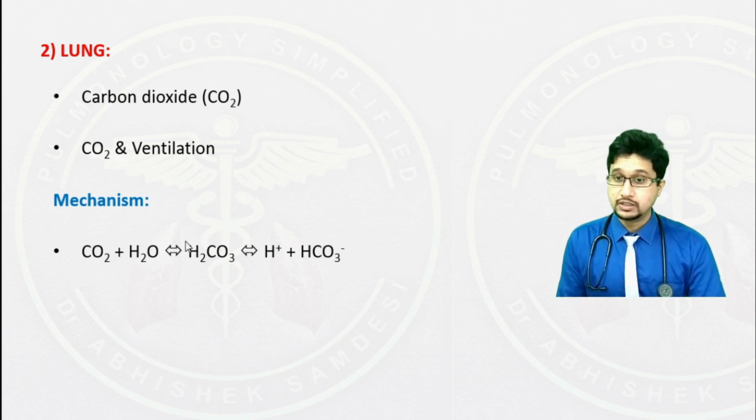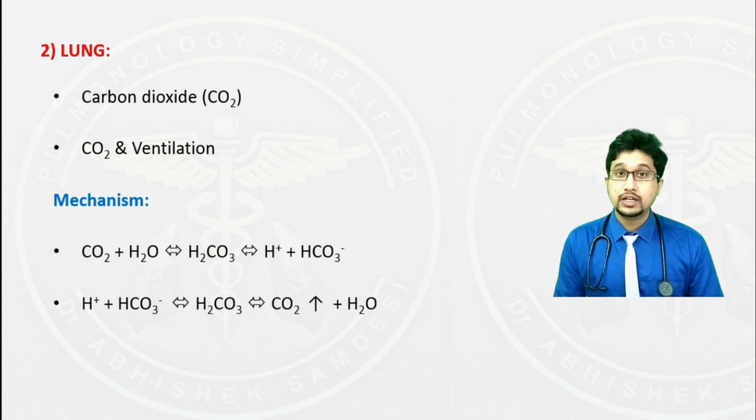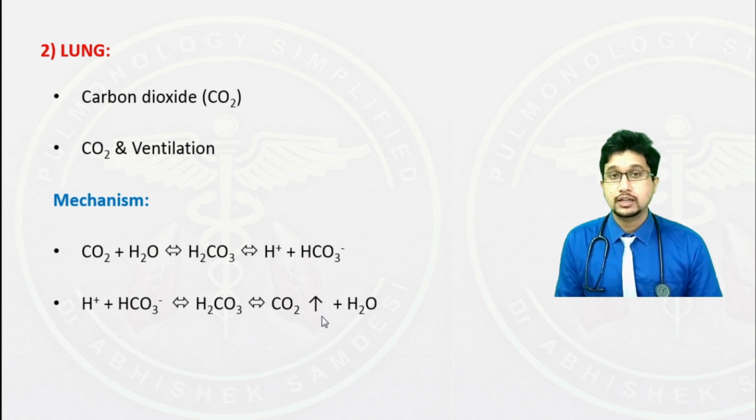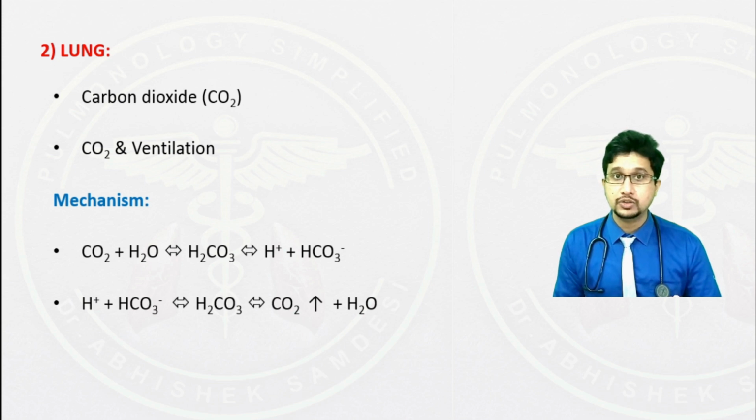If we look at this reaction, it is a reversible reaction in either way. Conversely, when there is elevated hydrogen ions in the blood, the bicarbonate from the bicarbonate buffer system combines to form carbonic acid. This carbonic acid results in elevated carbon dioxide and H2O. So this carbon dioxide which is formed is exhaled via your expiration. From this, we realize that whenever hydrogen ion increases, it results in an end product of increased carbon dioxide. So by eliminating carbon dioxide, we can bring the pH back into the normal levels.